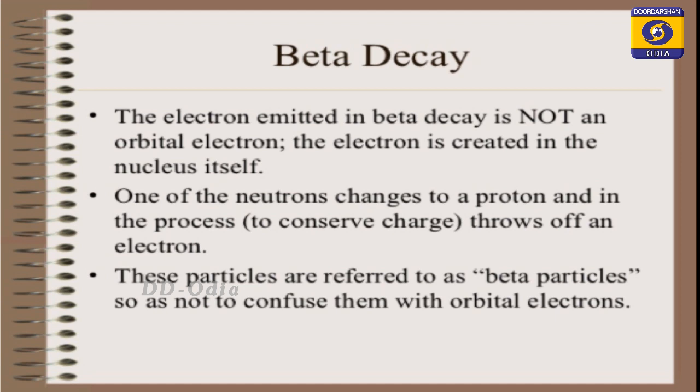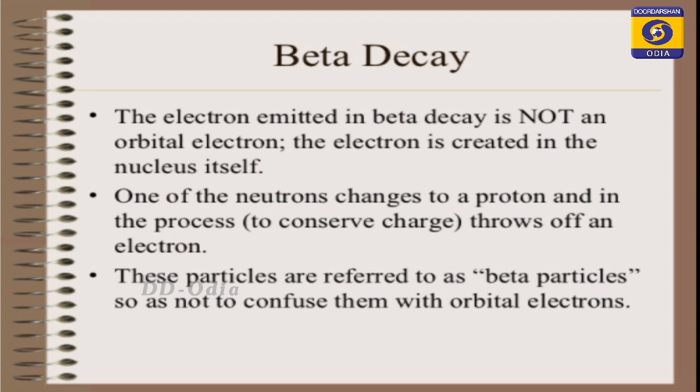How is it created inside the nucleus? One of the neutrons is converted to a proton to maintain the same charge nature, and an electron is created. One of the neutrons changes into a proton, and in the process throws off an electron. These particles we refer to as beta particles, not to be confused with the orbital electron.